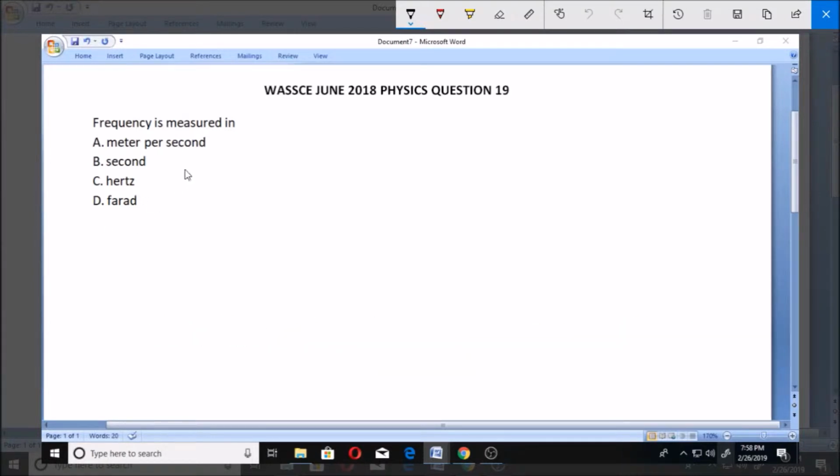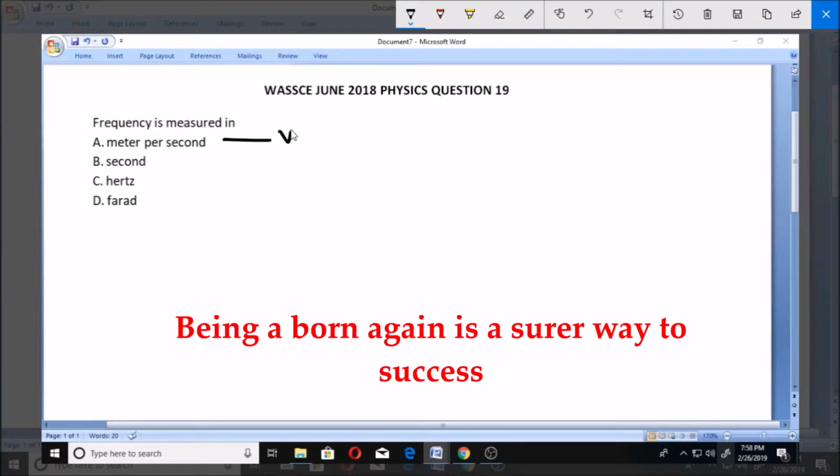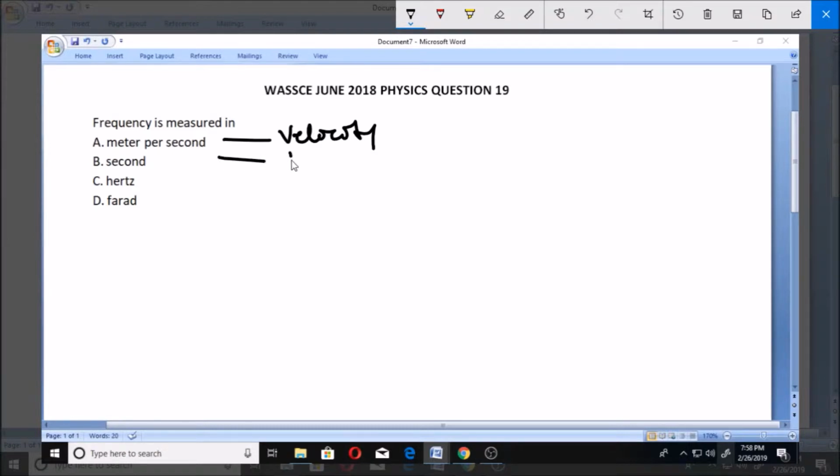We know that meter per second is the unit for velocity. Seconds is the unit for time. Hertz is the unit for frequency, and farad is the unit for capacitance. So these are the various units for these various quantities in physics.